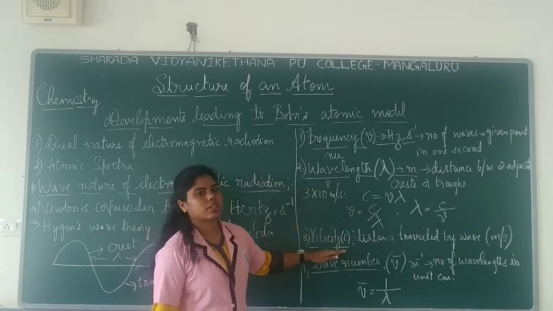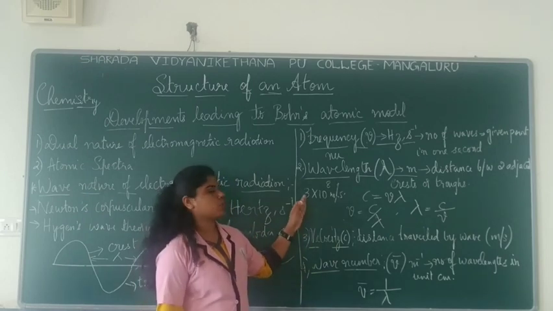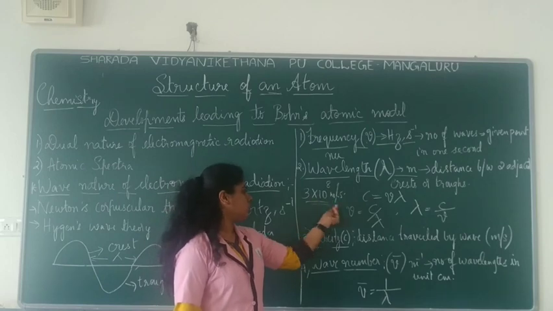Now you want to know what is the velocity? The distance traveled by a wave, which is the speed of light, 3 into 10 to the power 8 meter per second. So this is the value. Okay.